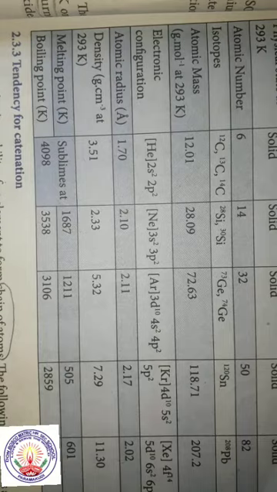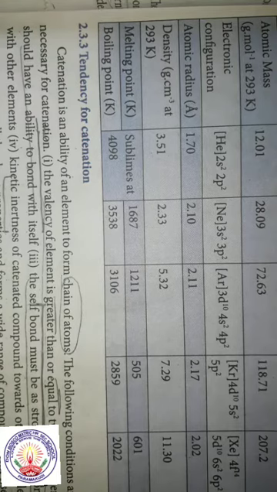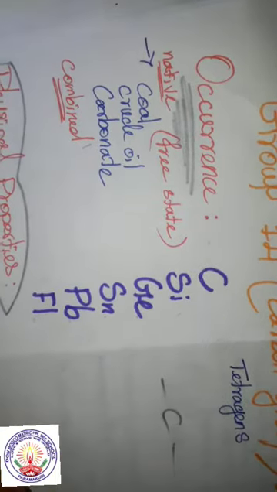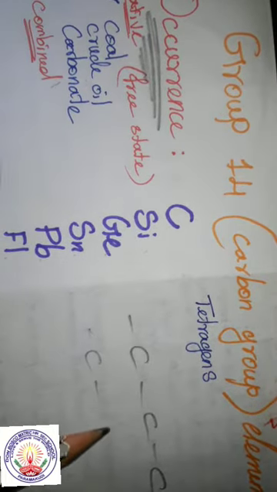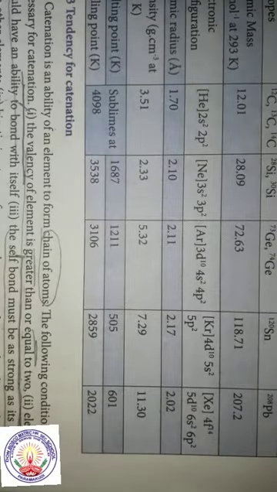Next we shall see the tendency for catenation. The tendency for catenation is nothing but the ability to make a chain of atoms. For example, carbon is able to form a continuous chain. Such an ability is called catenation.